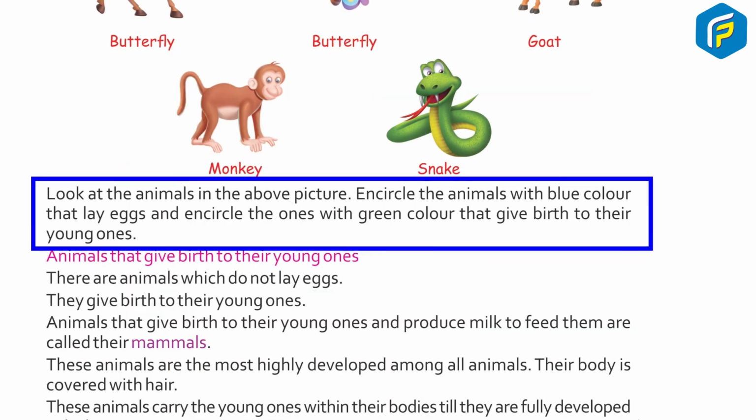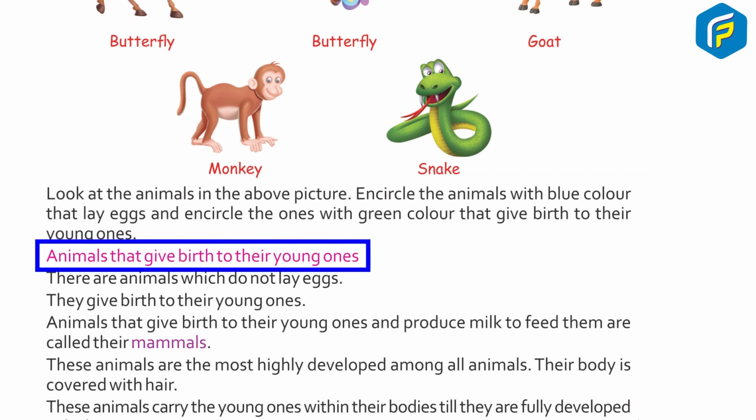Look at the animals in the above picture. Encircle the animals with blue color that lay eggs and encircle the ones with green color that give birth to their young ones.